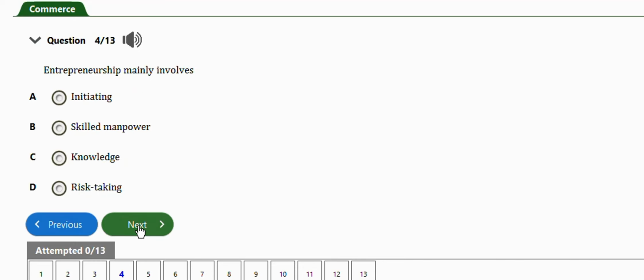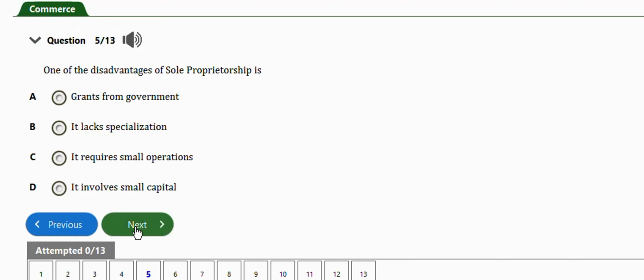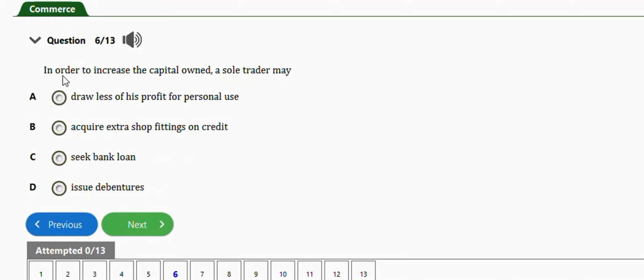Okay, next question. It says entrepreneurship mainly involves, so it's obvious, risk taking, option D. Next question. One of the disadvantages of sole proprietorship is we are grants from government, it lacks specialization, it requires more operations, it involves more capital. So the right answer is option B, lacks specialization. Next question. It says in order to increase the capital owned, a sole trader may draw less of his profit for personal use, acquire structural fittings on credit, seek bank loan, issue debentures. The right answer is option A, draw less of his profit for personal use.